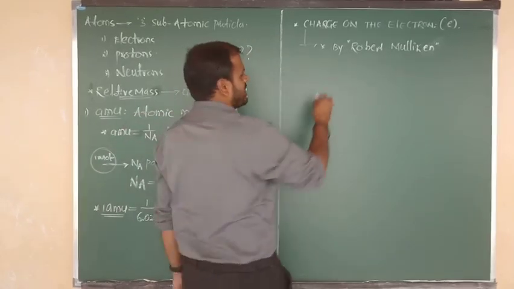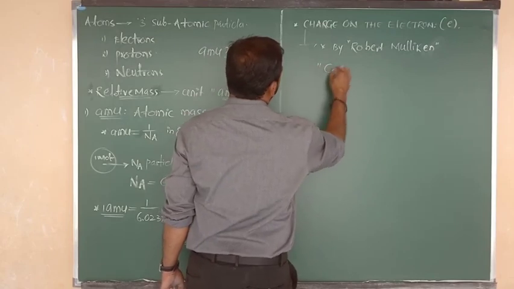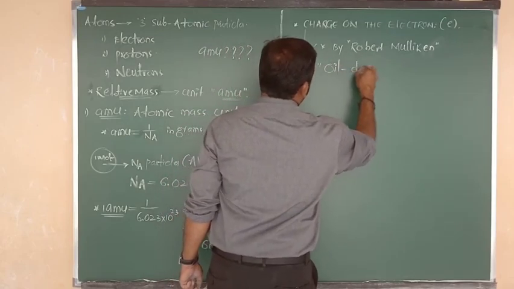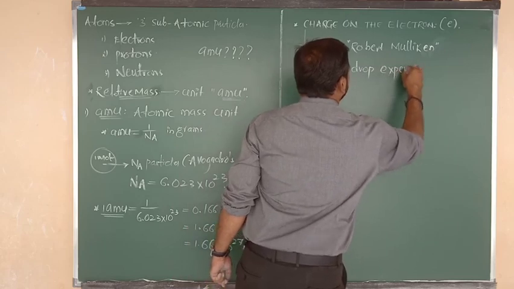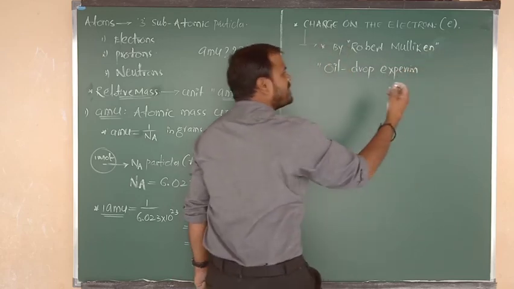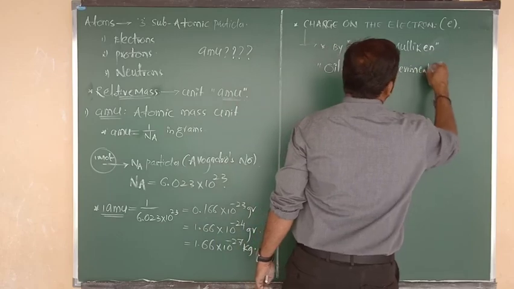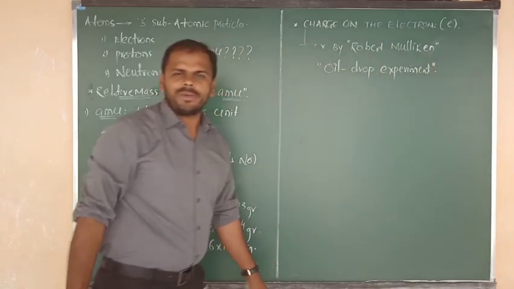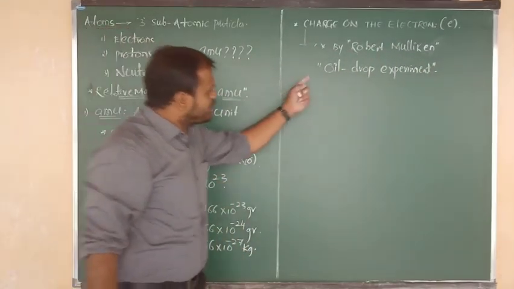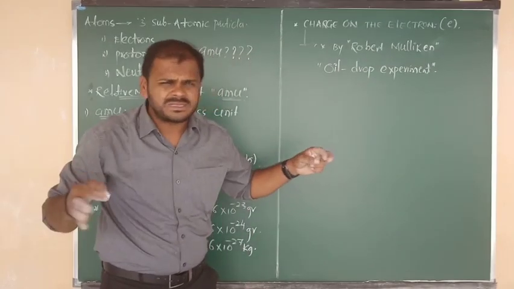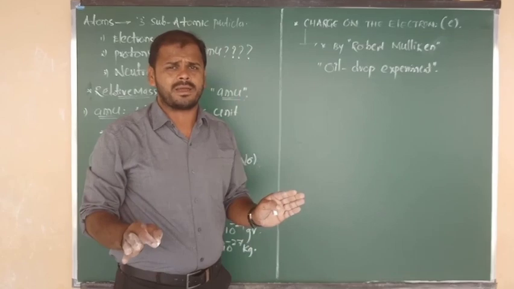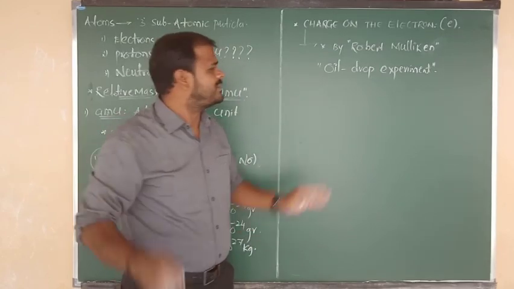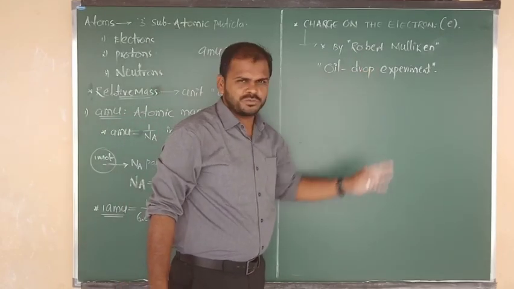The name of the experiment is the oil drop experiment. Very, very important. So what is the experiment given by Robert Millikan? That is nothing but the oil drop experiment. We don't need to discuss the oil drop experiment clearly, just remember who gave the oil drop experiment: Robert Millikan.